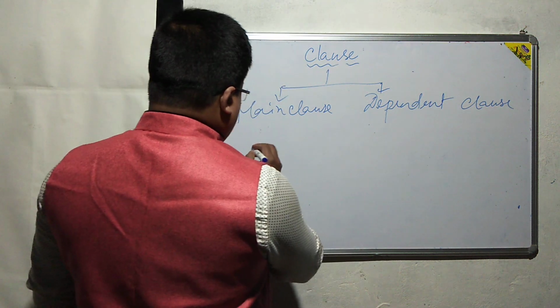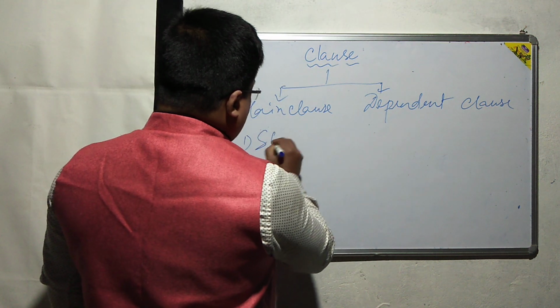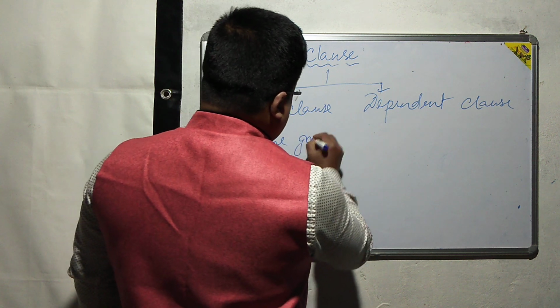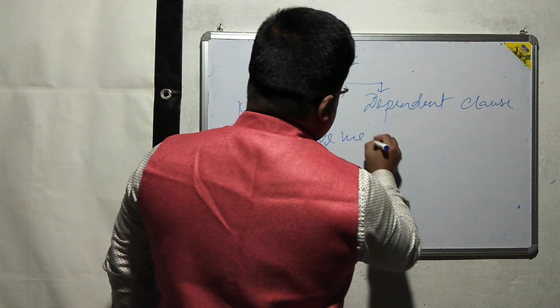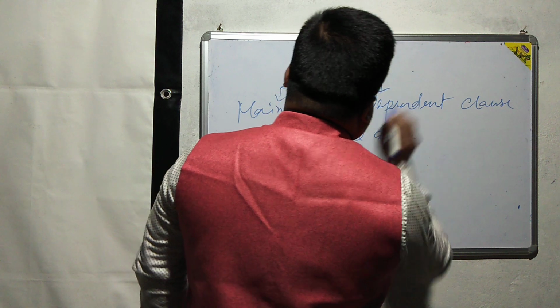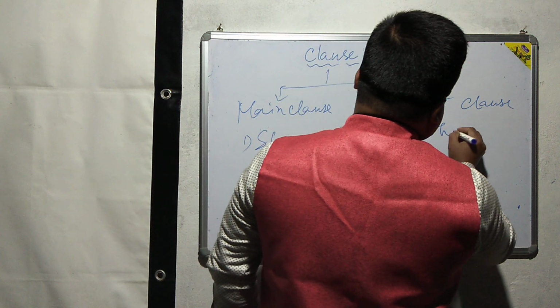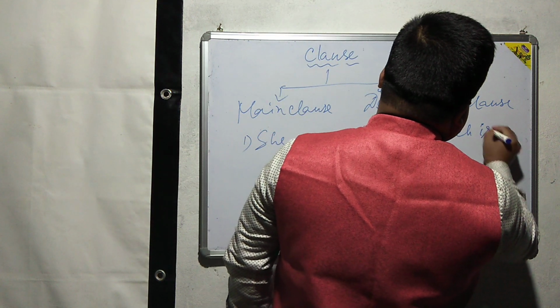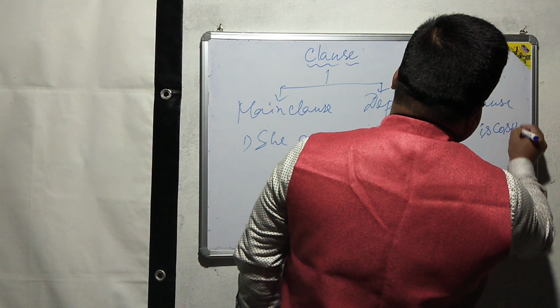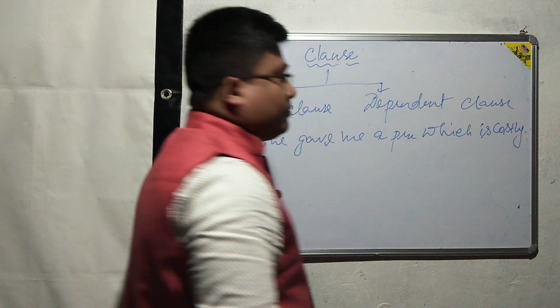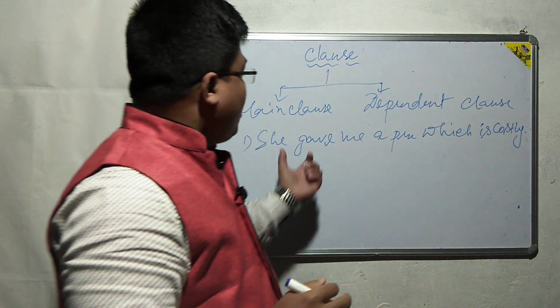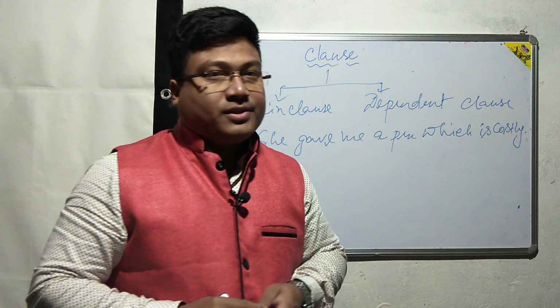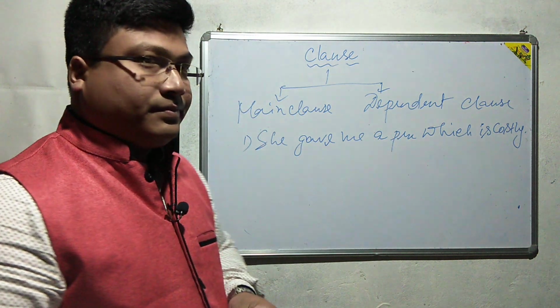Look at the example. Number 1, she gave me a pen which is costly. Okay, so she gave me a pen which is costly.